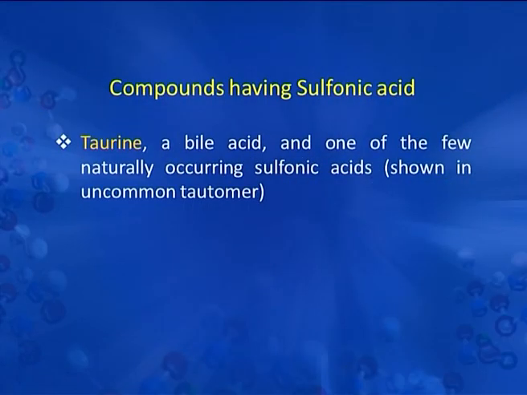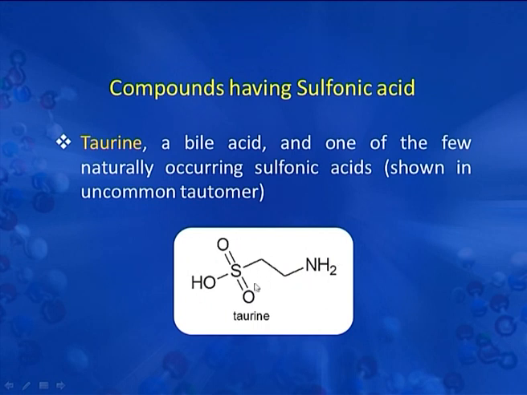Next is taurine. This is a bile acid and one of the few naturally occurring sulfonic acids, shown in an uncommon tautomer. Here we have the chemical structure of taurine. This is the carbon chain having a terminal amine group and this is the sulfonic acid group, that is SO3H.